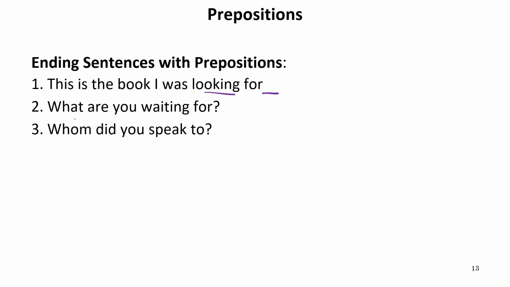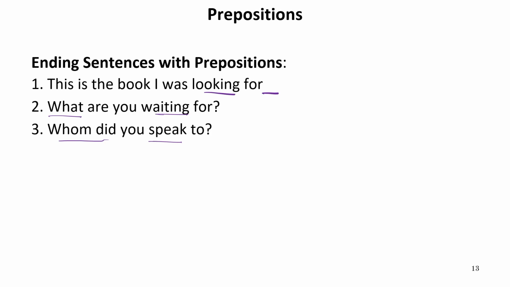So if a sentence basically begins with an interrogative pronoun or interrogative word, we can use the preposition at the last of the sentence as per the requirement of that particular verb. Whom did you speak to? Because we know well that with speak we obviously use to, with listen we use to, with reply we use to. So these are some necessary prepositions which we can use at the end of the sentence if the verb is at the end of the sentence. So these are the styles of ending the sentence with the help of prepositions.